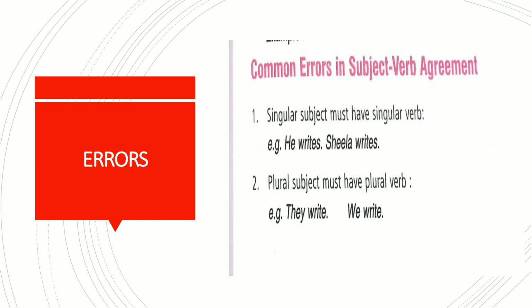Now the common errors. A singular subject must have a singular verb. He writes. He is a singular subject. Sheila writes. Sheila is also singular. So singular subject, singular verb. Earlier we dealt with the rules, but these are the common errors which occur. A plural subject must have a plural verb. They write, we write. The subject is plural, so the verb should also be plural.